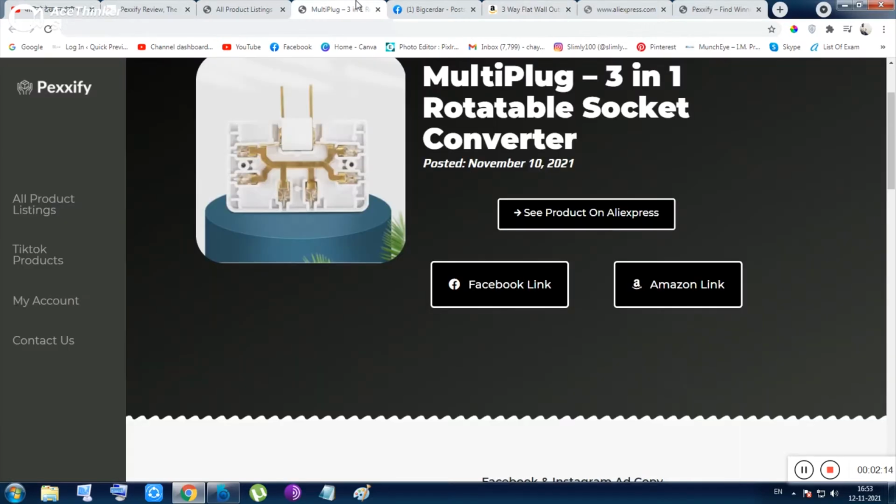So a team is working behind this app, and they will be giving you the best updating tools, the trending tools to use for drop shipping. You can use those tools to do drop shipping, and you can earn huge money. And when I say huge, I literally mean very big money, like you can earn $500,000.